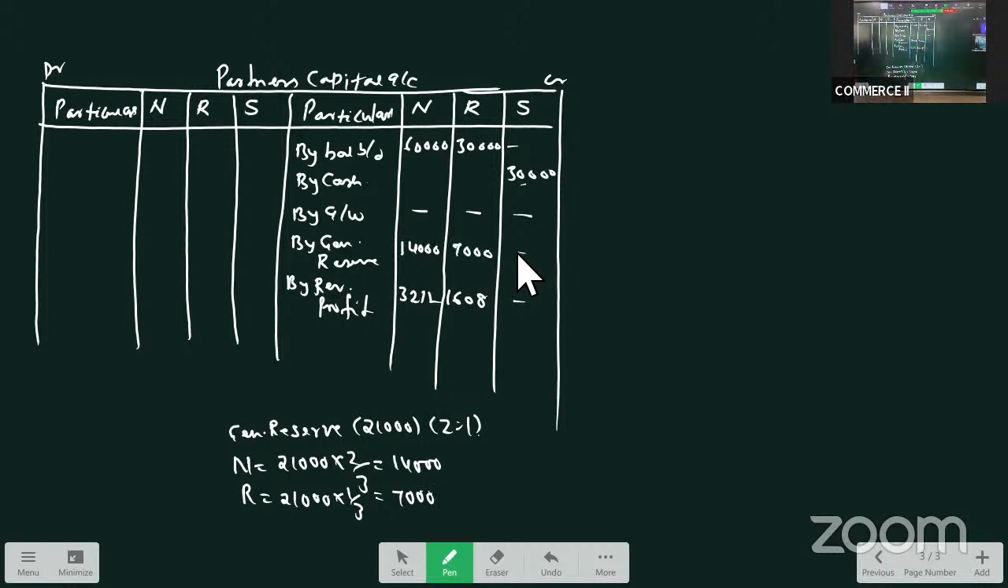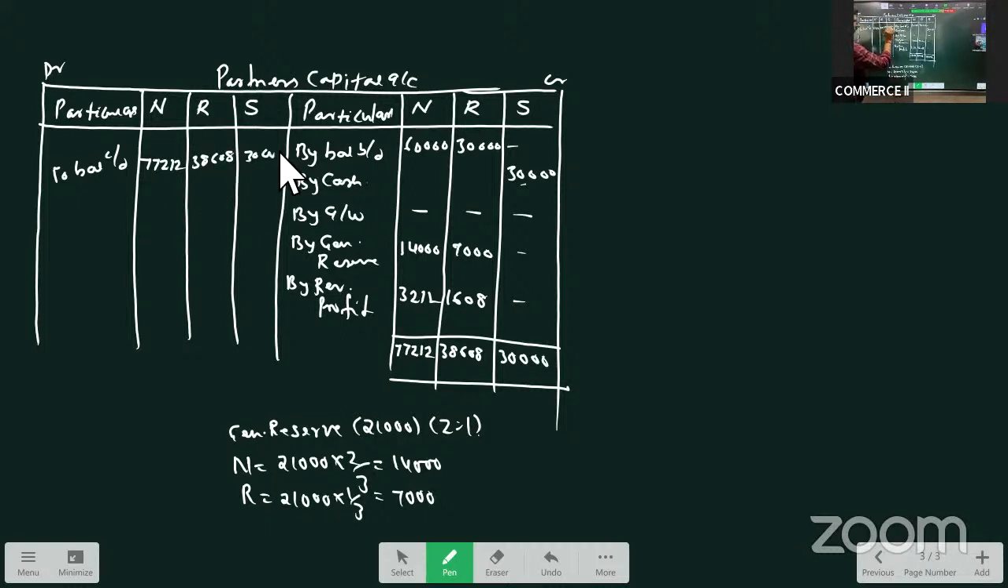Okay. Anything else you see? Goodwill is not there. 77,212. Okay. So what is their capital? 77,212. And this is 38,608. And this is 30,000. So now, what are the closing balances we have? To balance carried down. Naresh capital is 77,212. Ramesh capital is 38,608. And Suresh capital is 30,000.